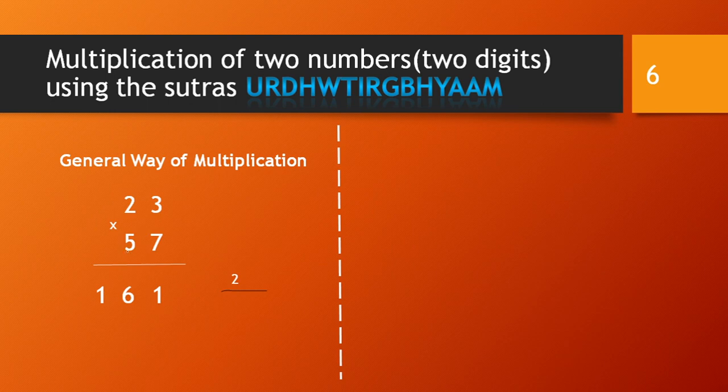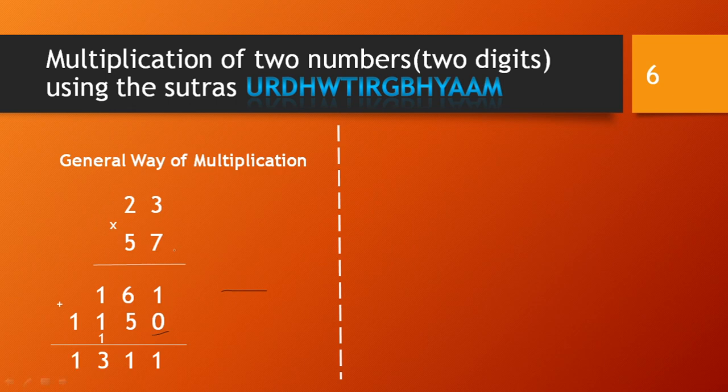When we multiply with 5, 5 is at the tens position, so first we put a 0 here. After that we multiply 23 by 5. So 5 times 3 is 15, carry 1. Then 5 times 2 is 10 plus 1, 11. After that we take the addition of 23 by 5 as well as 23 by 7. At last we get the result: 1 plus 0 is 1, 6 plus 5 is 11, carry 1, 1 plus 1 plus 1 is 3, and this 1.